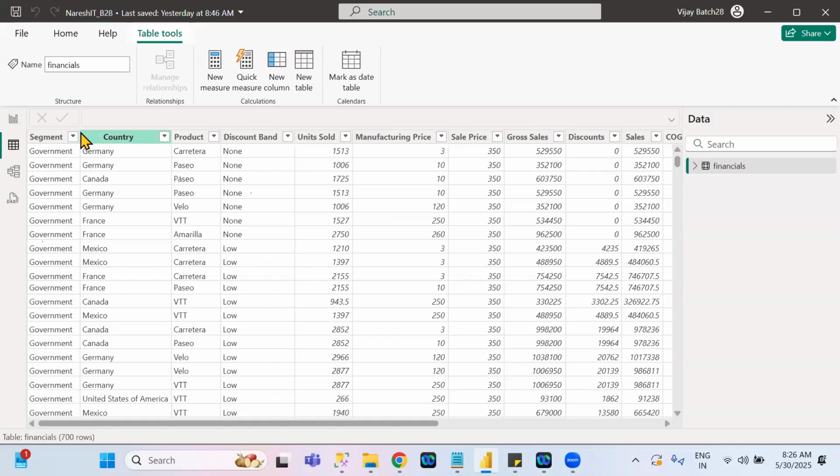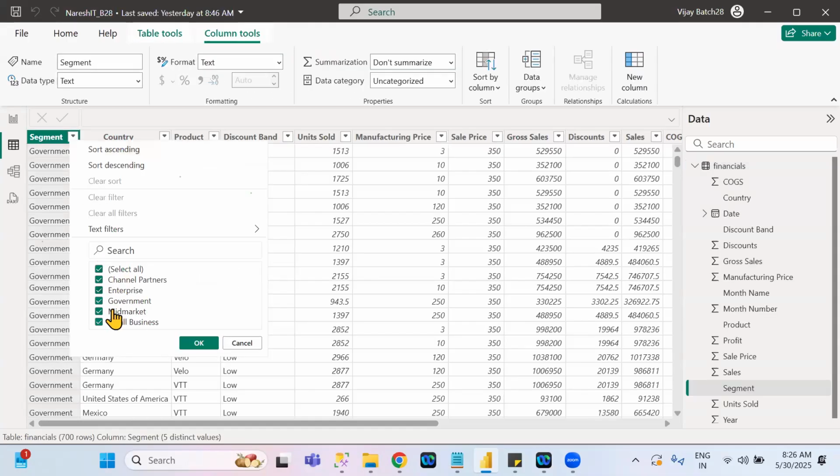Unique means distinct values. In segment, you will see some duplicates are there. But what values are there in the segment? I want to know. If you click on this particular drop down, did you see what values are there? Channel partners, enterprise, government, mid-market, small business.